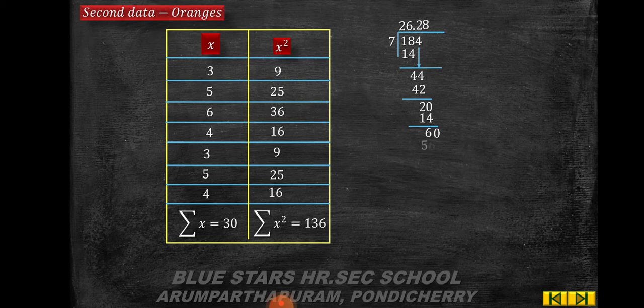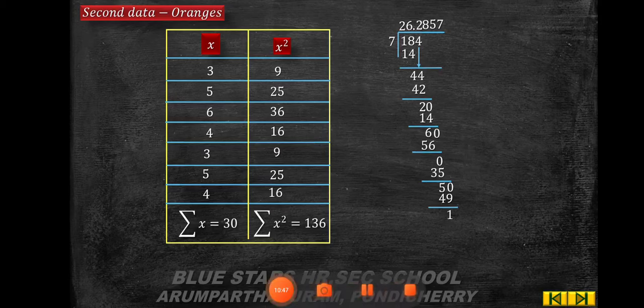So 0. 8 times 56. The remainder is 1. So this is the correct tabular column for the second data, number of oranges. That is summation xi is equal to 30 and summation xi square is equal to 184.